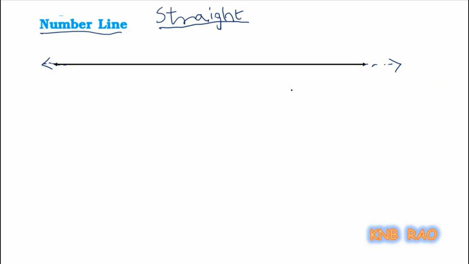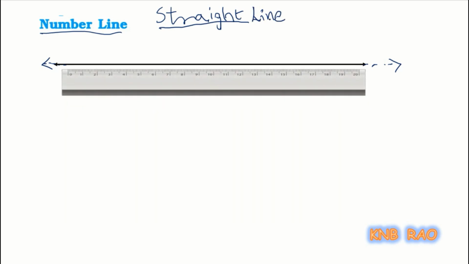Now, if I want to make this straight line a number line, what should I do? It's a straight line as of now. When will it become a number line? For that, I need a scale. Now, what will I do with this scale? I'll bring a scale and mark a point.